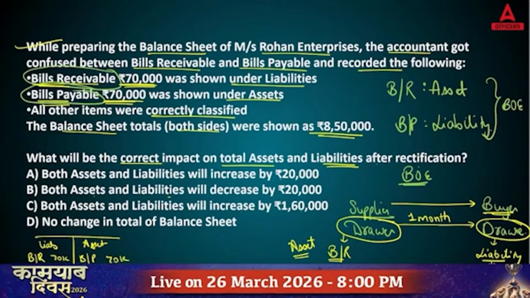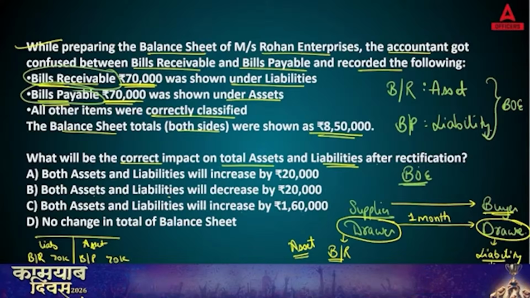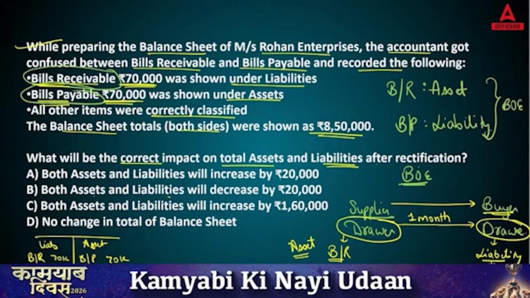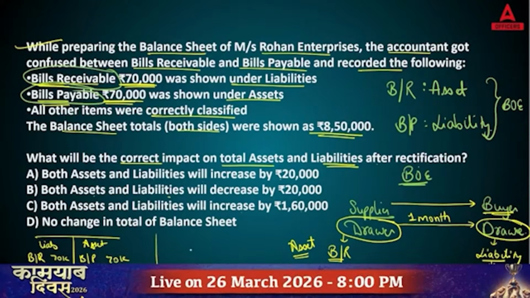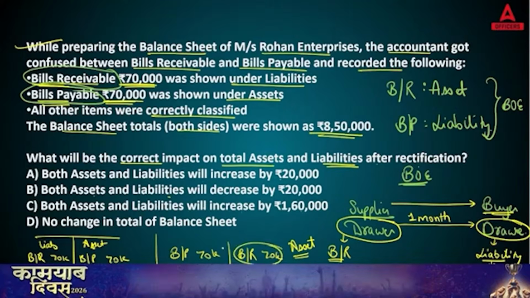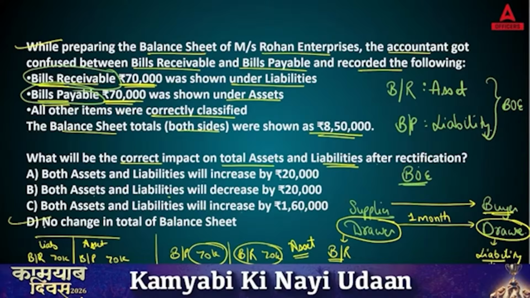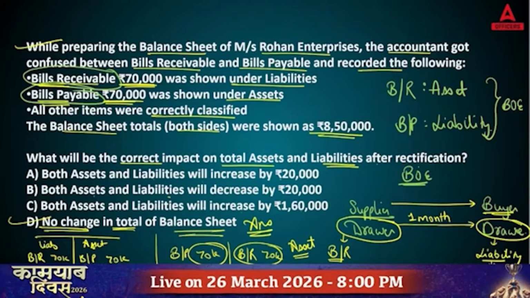And the total, because of other assets and liabilities, is equal to 8,50,000. But now you know that bills payable should be on your liabilities side, 70,000, and it was under the asset side. So while correcting these, your totals will not change. No change in total of balance sheet. So the right answer is going to be answer D. I hope this point is clear.